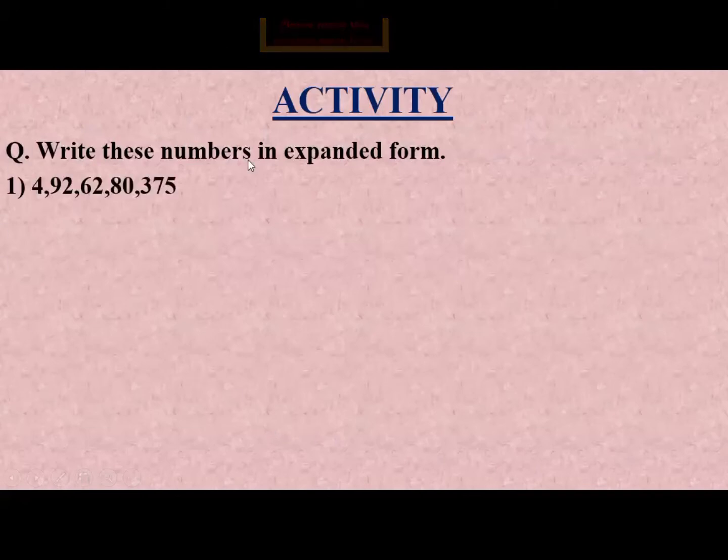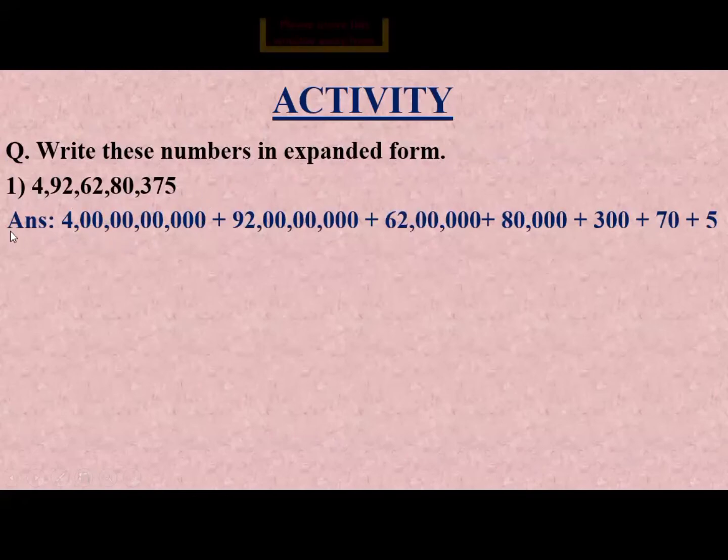Now we see an example of expanded form. Here a number is given. We write this number in expanded form. First we identify which system this is, whether it is the international place value chart or the Pakistani place value chart. We see the comma after 3 digits, and after two digits a comma, so it means it is the Pakistani place value chart. So we write this number in the Pakistani system.